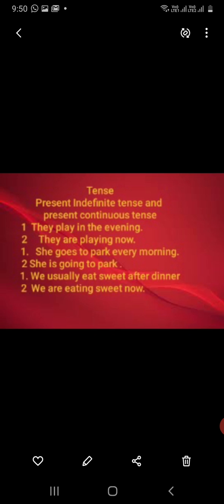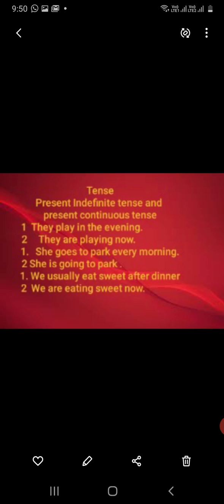Now I have taken a pair of sentences to show the difference between present indefinite and present continuous tense. They play in the evening, that is their habit. So it is in present indefinite tense. They are playing now. Now the word is focusing on what?